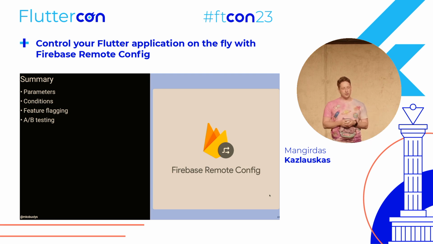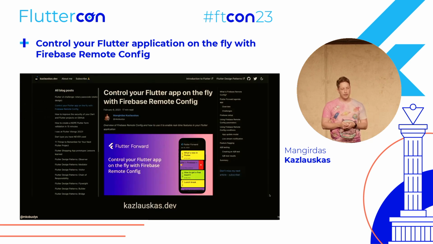To summarize the talk, use Firebase Remote Config parameters when you want to change them on the fly. Use conditions when you want to return different values for your parameters based on users with different criteria, like language, region, platform, and others. Use feature flagging when you want to enable or disable features, and have a better user experience when trying out new things in your apps. And do not hesitate to A/B test, because as you saw, it's pretty straightforward. These are free, so you can just test it out and see how your app performs.